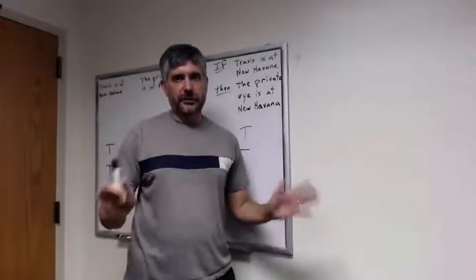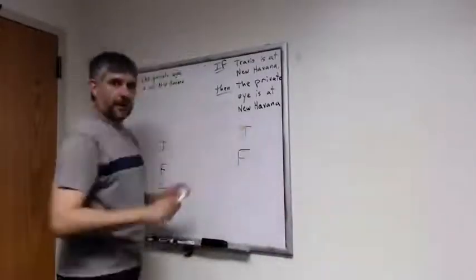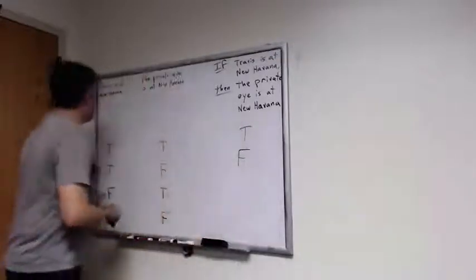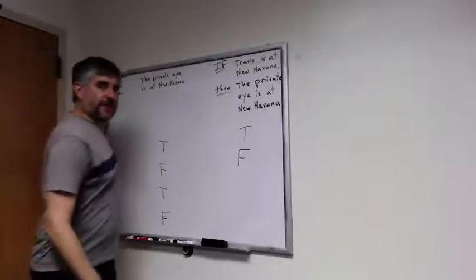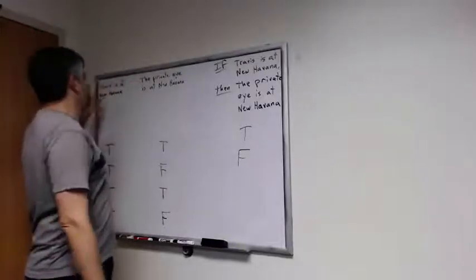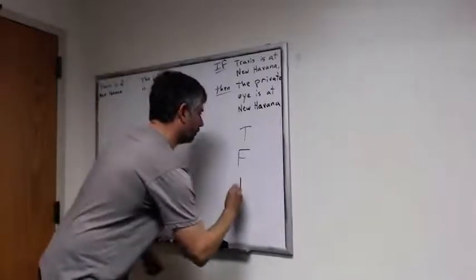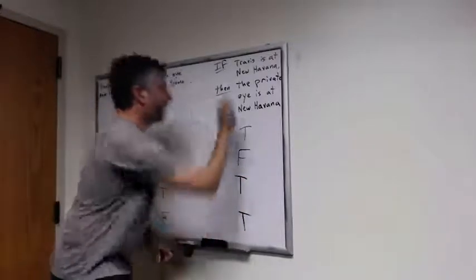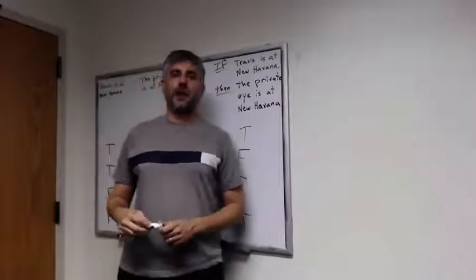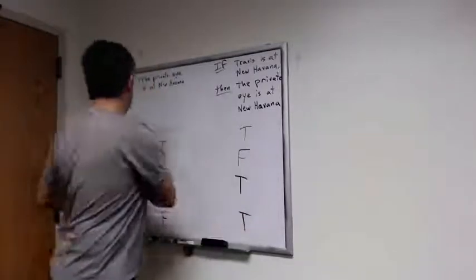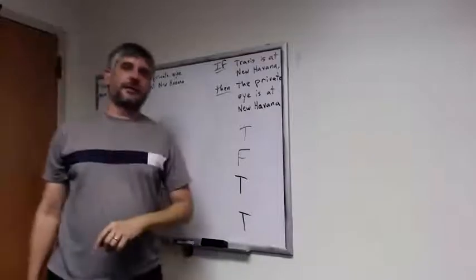So applying that discussion to this example, we can now say that whenever it's false that Travis is at New Havana, then no matter where the private eye is, it's going to be true that if Travis is at New Havana, then the private eye is at New Havana. So this is the truth table for if-then.